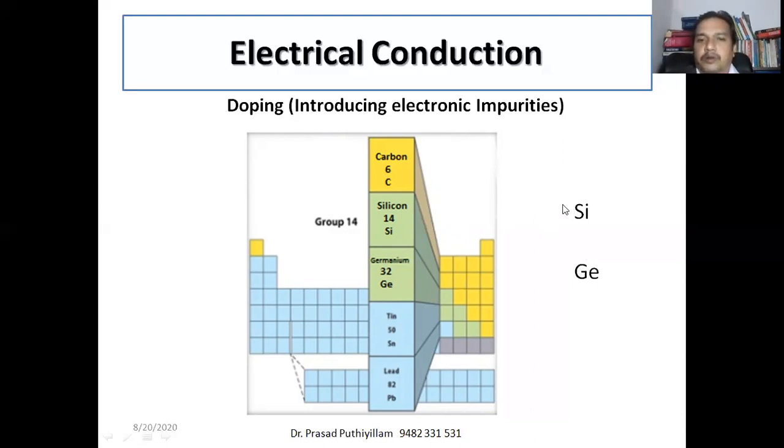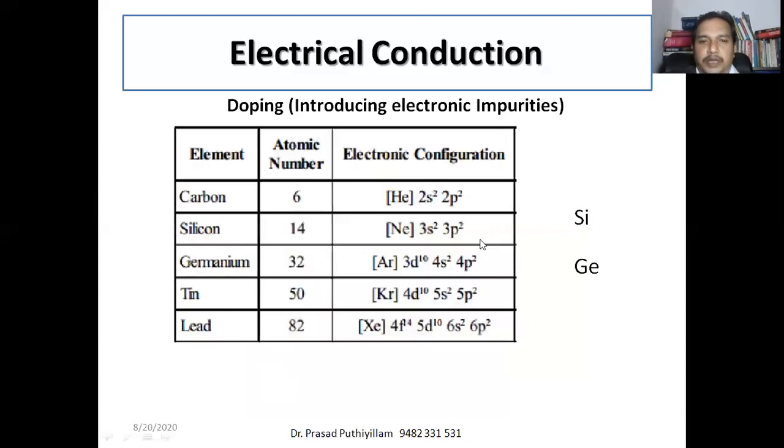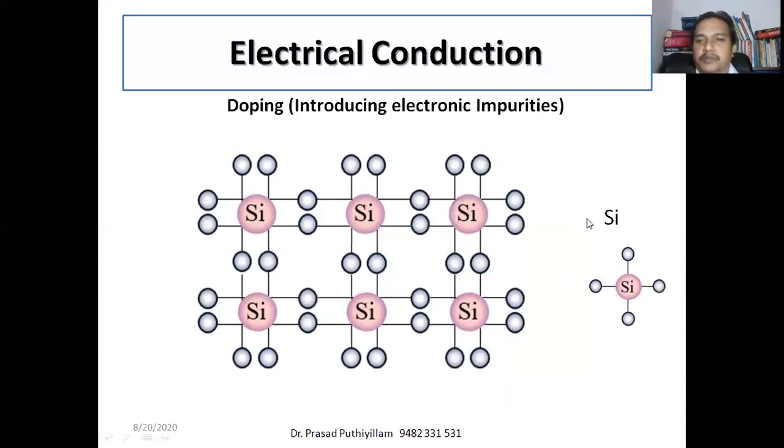They can form four covalent bonds, because the outermost orbital has four electrons, therefore it can form four covalent bonds and it will be almost stable. You can see silicon, atomic number 14, gives the 3s2 3p2 electronic configuration with that of neon. Neon plus 3s2 3p2, therefore four electrons are there, it can form four covalent bonds. Like that, germanium also, the outermost orbital is 4s2 4p2, and it can form four covalent bonds. Therefore, we take the example of silicon.